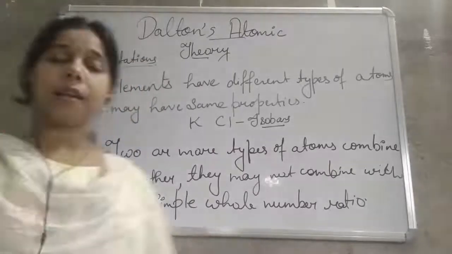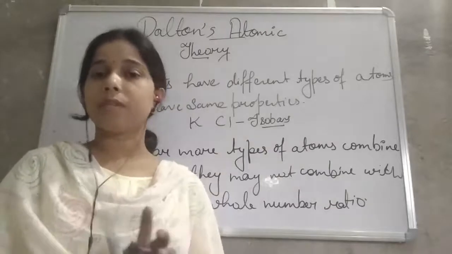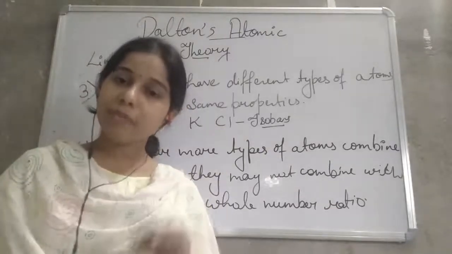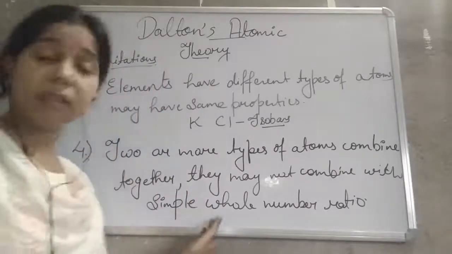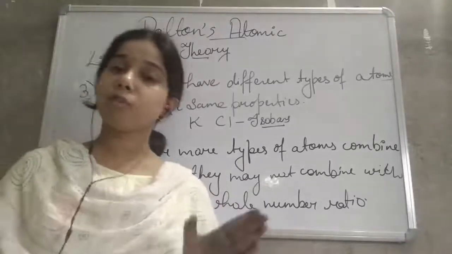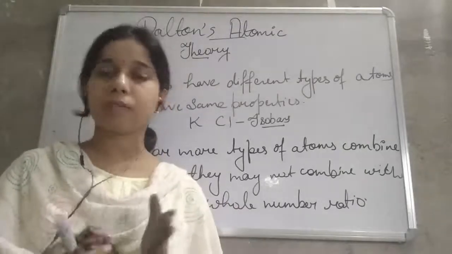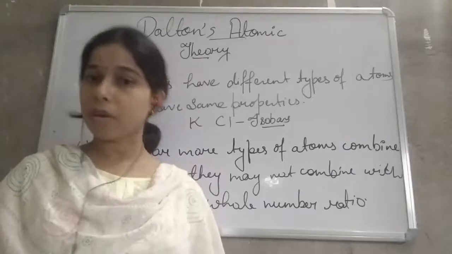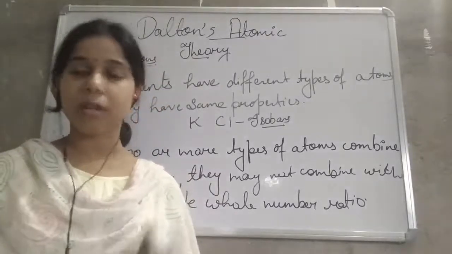The last one: Dalton's atomic theory said that when two atoms combine together, they always combine in a simple whole number ratio, but it is not necessary. Most of the time when two or more elements combine together, they can form a complex ratio also. So these are the postulates and the limitations of Dalton's atomic theory.